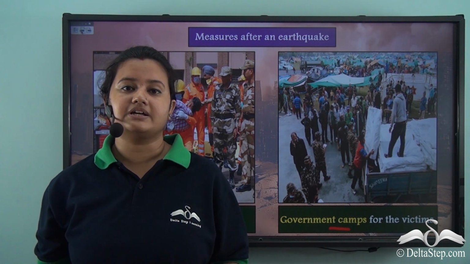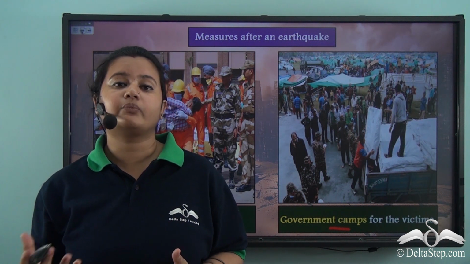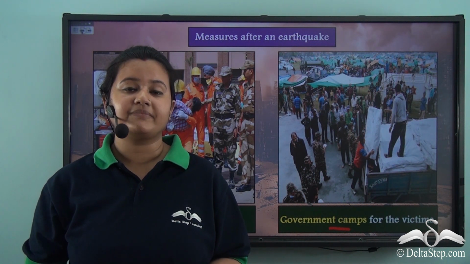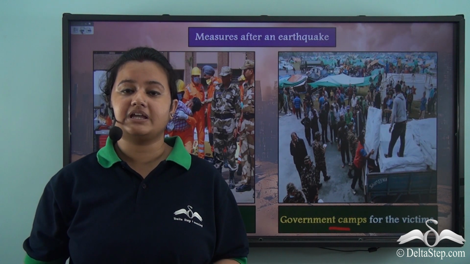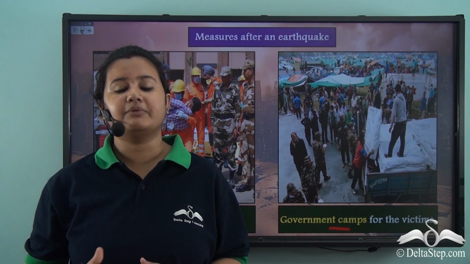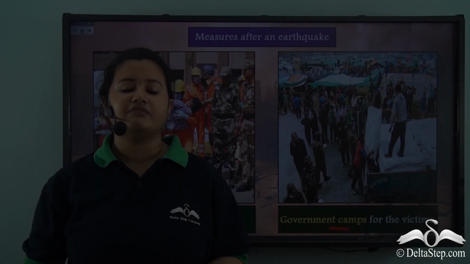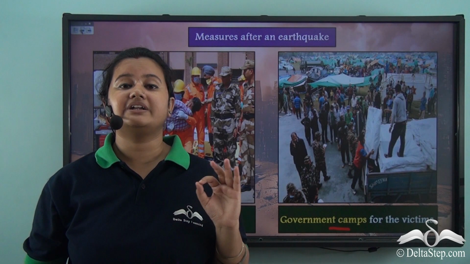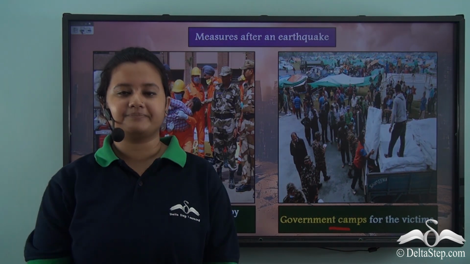Next, we discussed the earthquake-prone regions of the world and of India. And finally, we discussed the measures that should be taken before an earthquake, during an earthquake, and immediately after an earthquake. We will discuss one of the major destructive effects of an earthquake, that is tsunami.